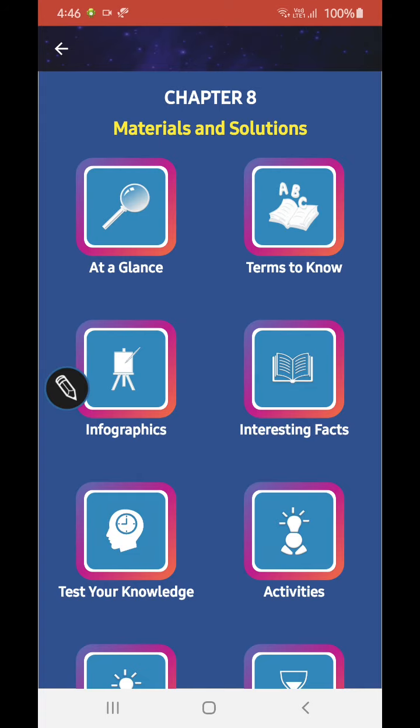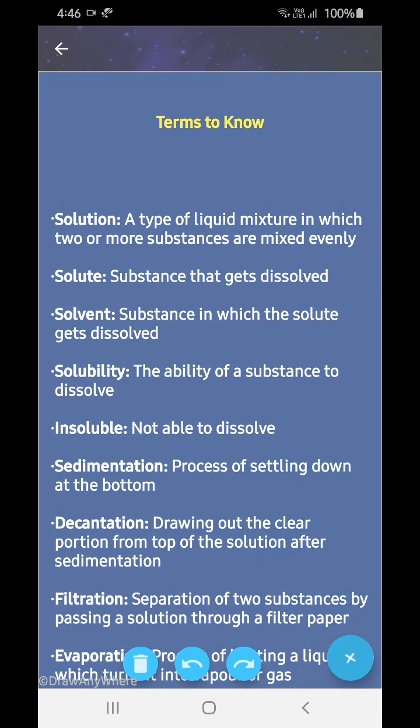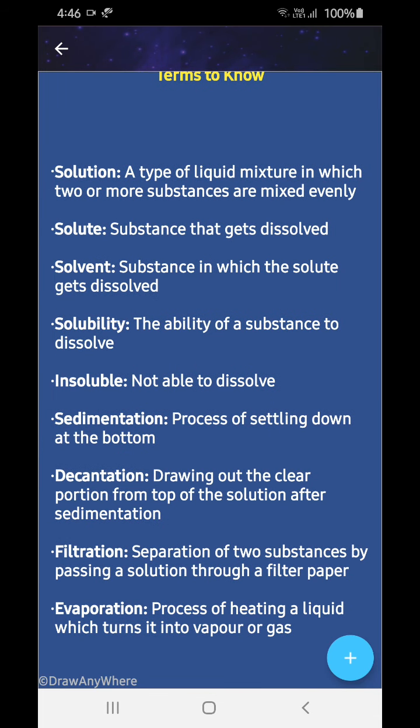Just a minute, I will come to the important terms. Now, solution: the type of liquid mixture in which two or more substances are mixed evenly. Solute plus solvent is equal to solution. Okay, it's a liquid mixture.